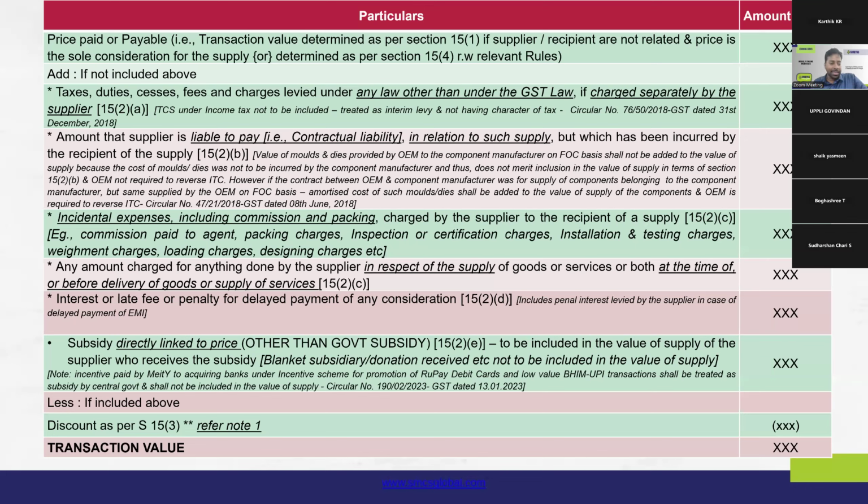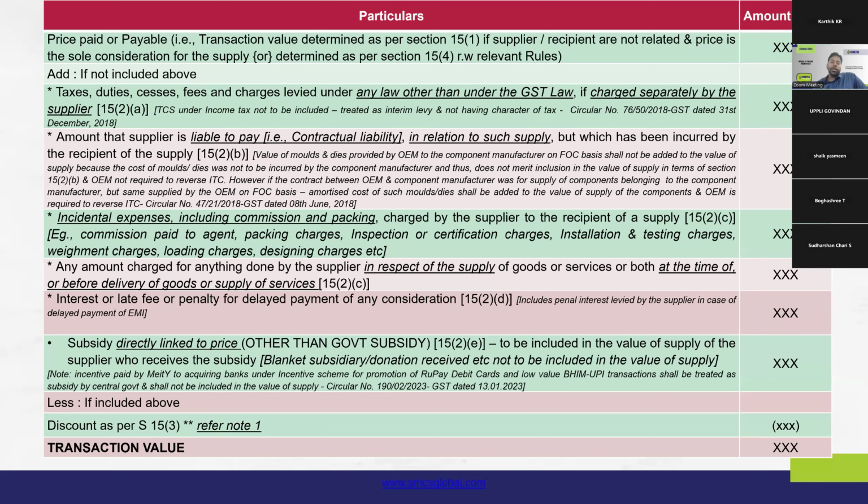It is important to note that colloquially, whatever discount we give, it will be reduced from the sale or considered as an expense, etc. We will say our net sale is this much as per our books of accounts. But it is important to note that only if any discount satisfies the conditions laid under section 15.3, then only can it be reduced from the value of supply for the purpose of determining GST.